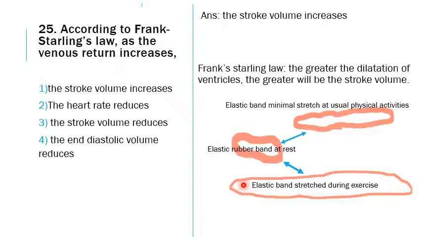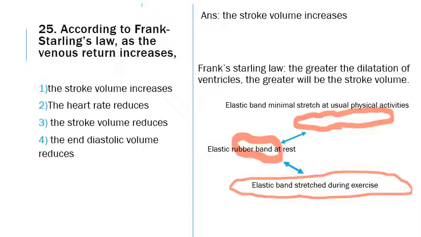So in the ventricle also, similarly, during the usual physical activities, a little amount of stretching of the left ventricle happens, and that is helping in the pumping out of blood. But when we are doing heavy exercises, what will happen? The blood that actually lies in the peripheries, which serves as a reserve, will also return and enter into the heart.